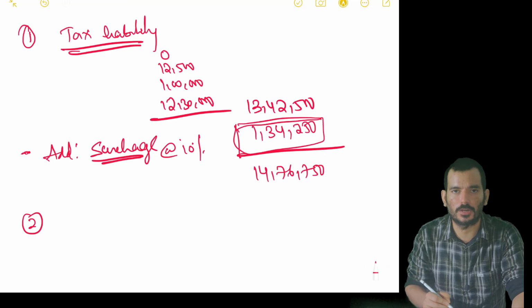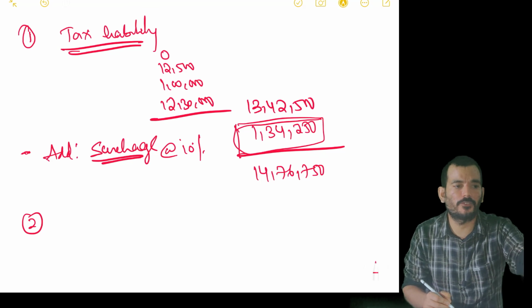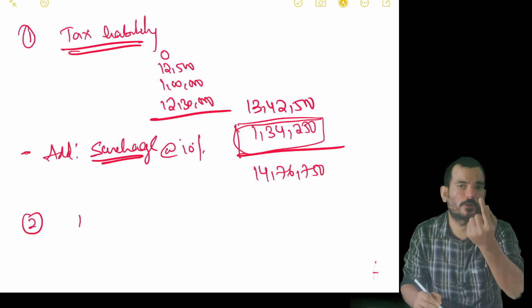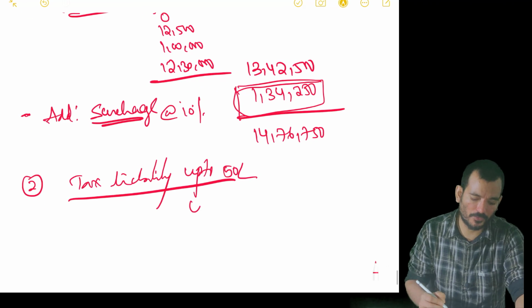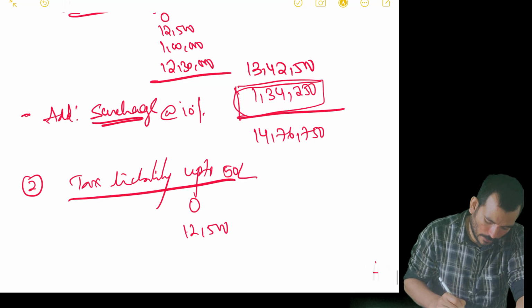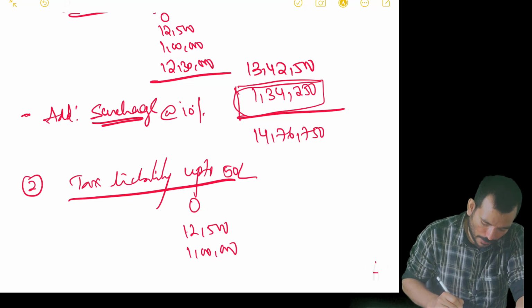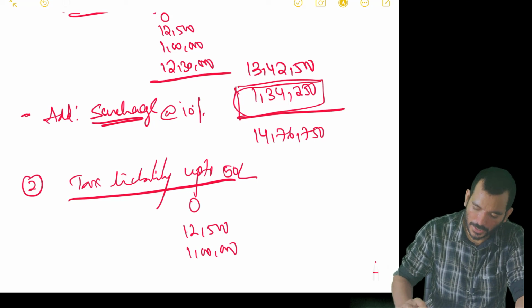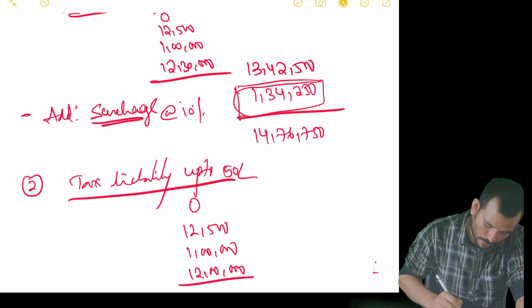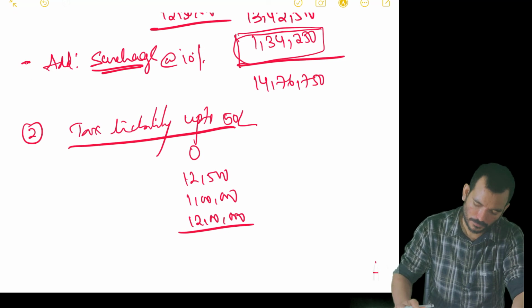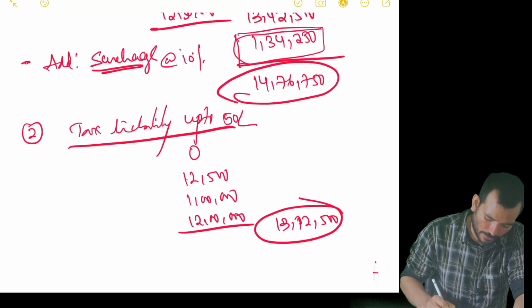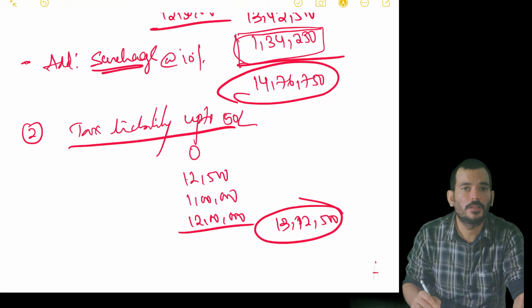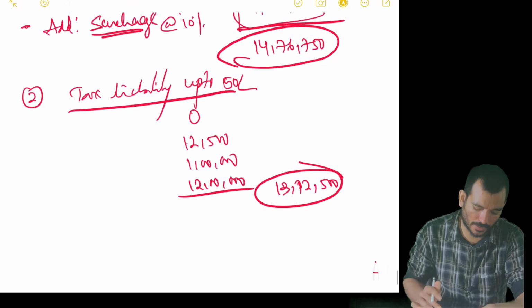You calculate one more time. You tell me what is your tax liability without taking the effect of this 1 lakh rupees. If my income is up to 50 lakhs, what will I pay? 12,500 up to 5 lakh, and up to 10 lakh 1 lakh, and up to 50 lakhs, that is 40 lakhs multiplied by 30%, 12 lakhs. So 13 lakh 12,500. There is no surcharge because my income has not exceeded 50 lakhs. This step is just hypothetical.